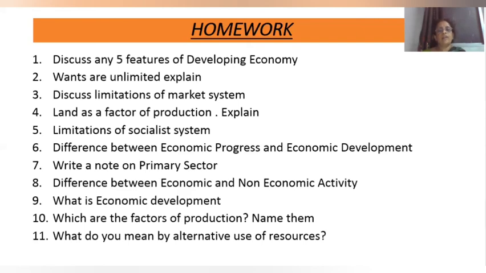Then what are the factors of production? Page number 123. You have to write the answer like this. There are 4 factors of production. They are land, capital, labor, and entrepreneurship. Land means natural resources. For example, minerals, rivers, forests, etc. They are present on the earth's surface. It is a natural tool of production.